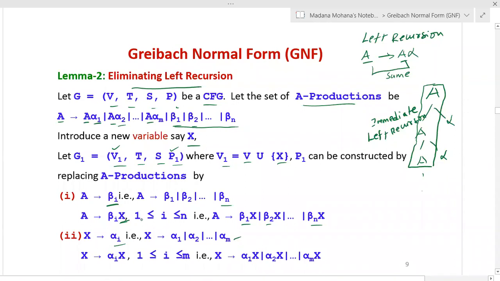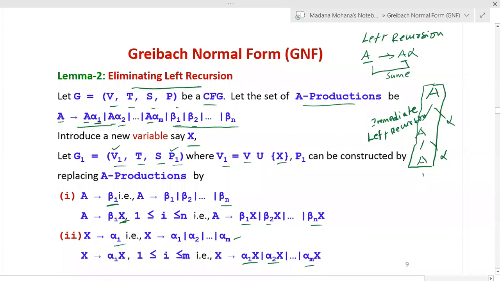If any grammar is in the form of this one, left recursive form, now X derives alpha I X. Again here I equal to 1 to m in between. Now again you can expand I value. X derives alpha 1 X or alpha 2 X and so on alpha m X. Here X is same, here alpha is varying. In above rule 1, X is same, beta is varying. So these two rules you can remember as a formula.